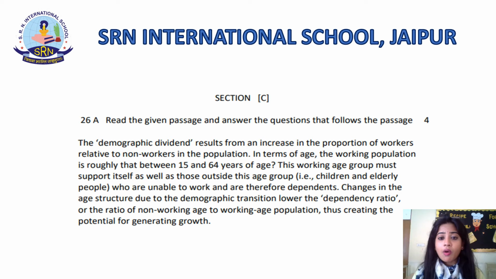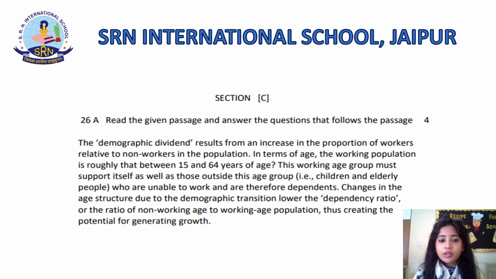Now, talking in terms of age, the working population is roughly that between 15 and 64 years of age. This working age group must support itself as well as those outside this age group, that is, children and elderly people who are unable to work and are therefore dependents.